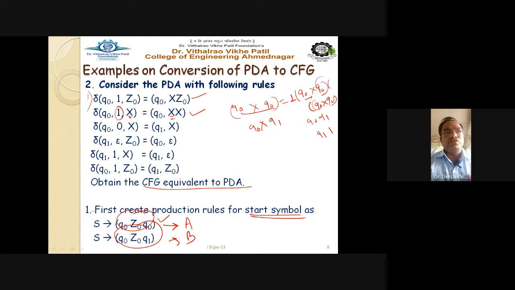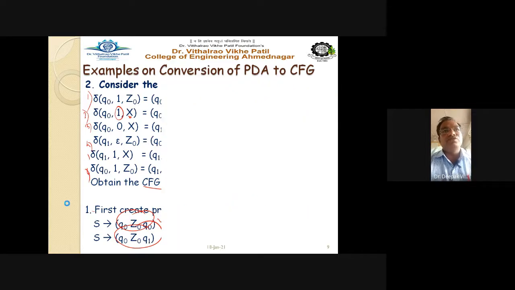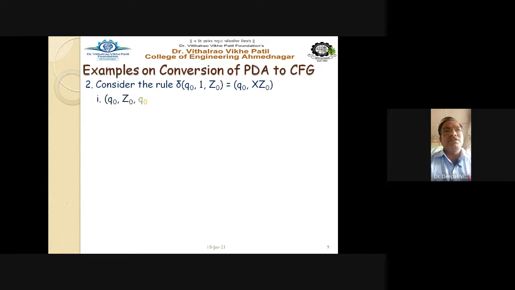Now take this first rule, then take second rule, then take third, then 4, 5, 6 rules are there. For all 6, find out the rules. So simple one. Consider the rule delta Q0 1 Z0 = Q0 X Z0. Very simple. So Q0 Z0 Q0. So definitely this Z0 will come here. This Q0 will go here, and this Q0 will go here, right?